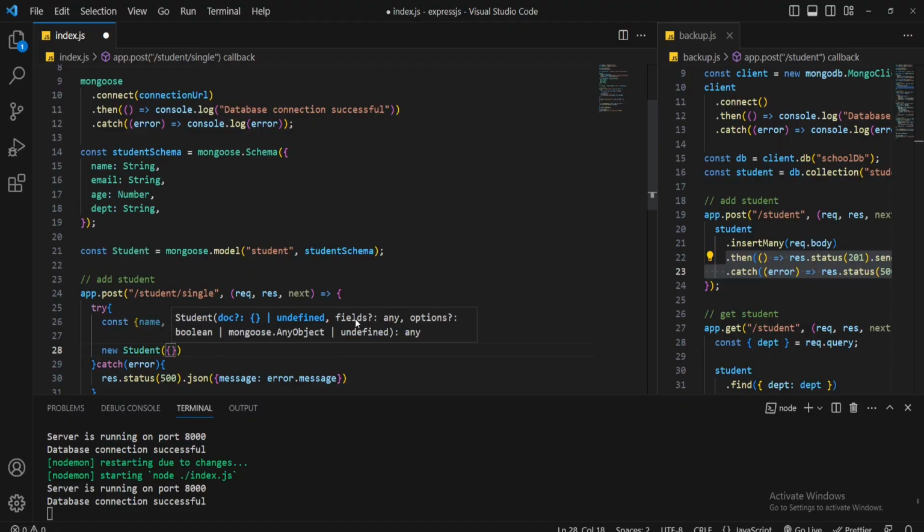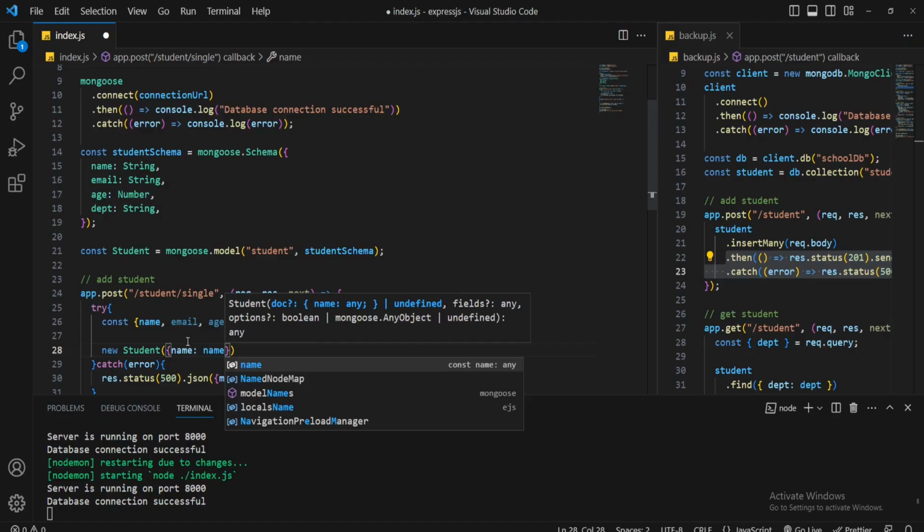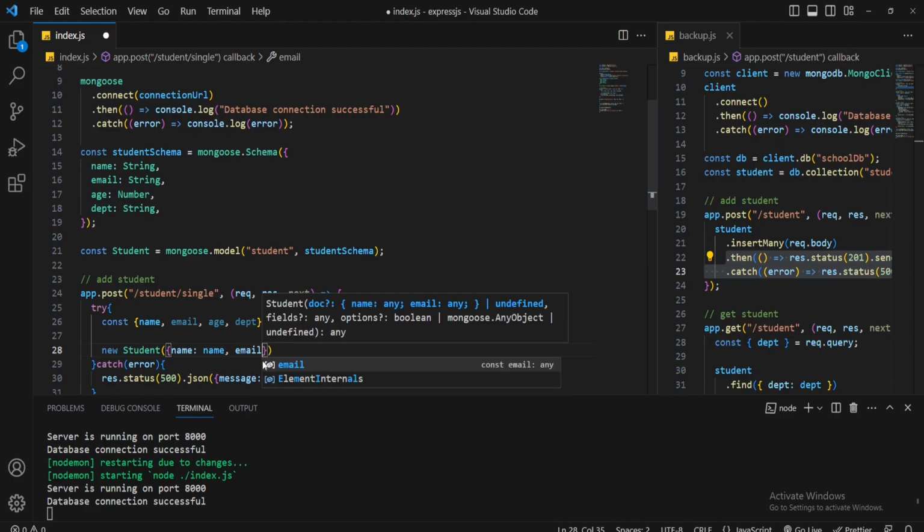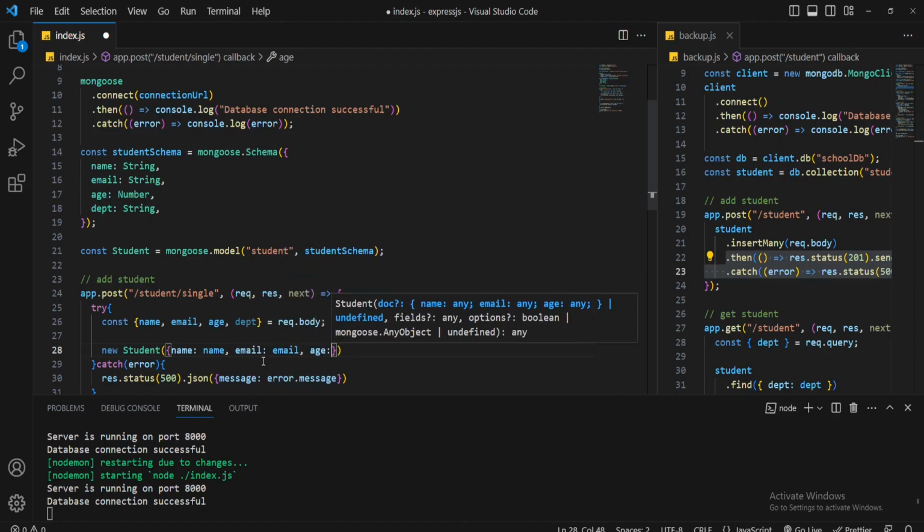I'll pass name, email, age, and department within this object. Name. Remember, this name indicates the schema key. This name is the value that you are getting from request body. After that, we will pass email, then age, and finally department.